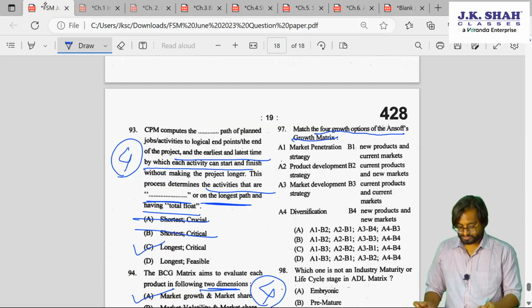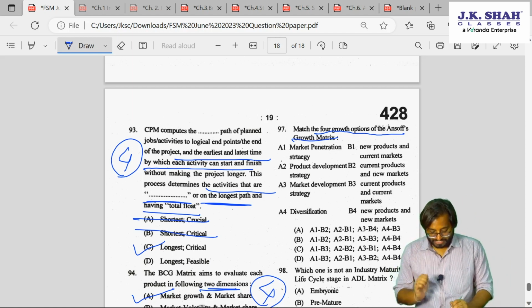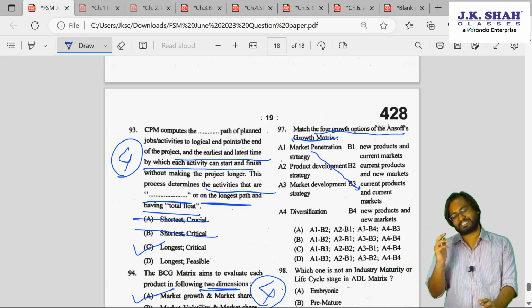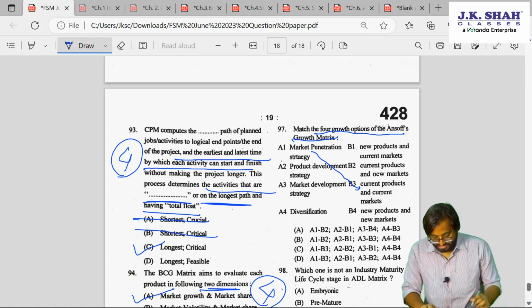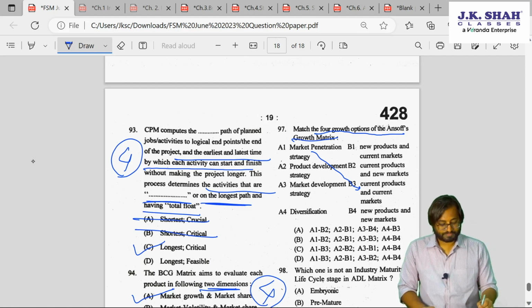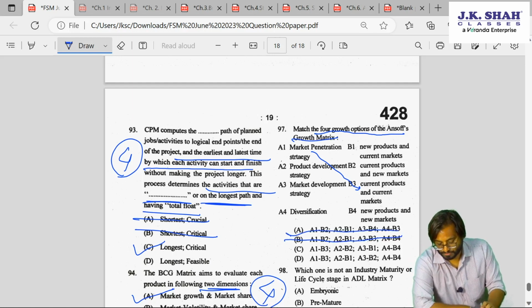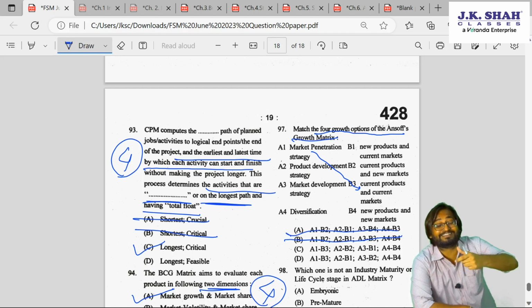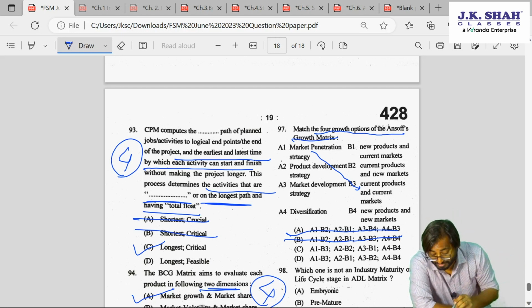Okay. So what is written here? Market penetration. Market penetration will be current product, current market. Current means existing. A1, B3. Check A1, B3. A1, B3 is there in option C and D. So we have eliminated A and B option. Product development means product is developed. So new product but in existing market, current market.